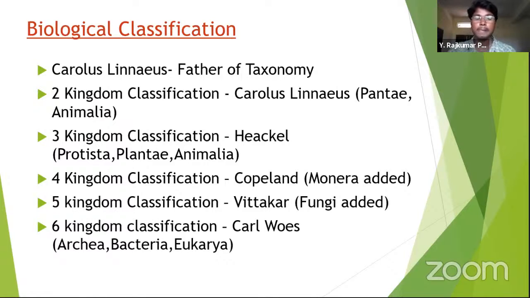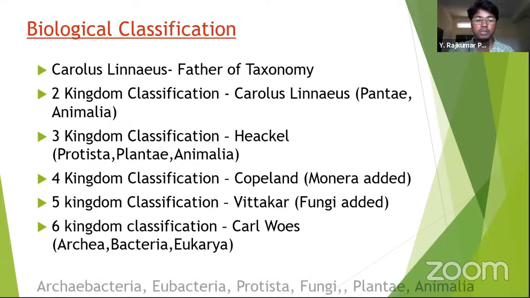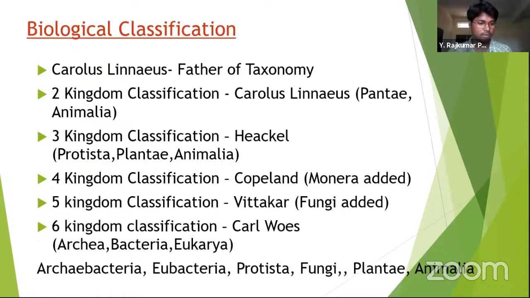All the five kingdoms. Next, there comes the six kingdom classification given by Carl Woese, but he classified all these kingdoms into three domains. Under three domains, he kept all these six kingdoms. First domain is Archaea, second domain is Bacteria, and third domain is Eukarya. You can see below what those six kingdoms are. Archaebacteria comes under the Archaea, Eubacteria comes under the Bacteria, and Eukarya is further divided into Protista, Fungi, Plantae, and Animalia.